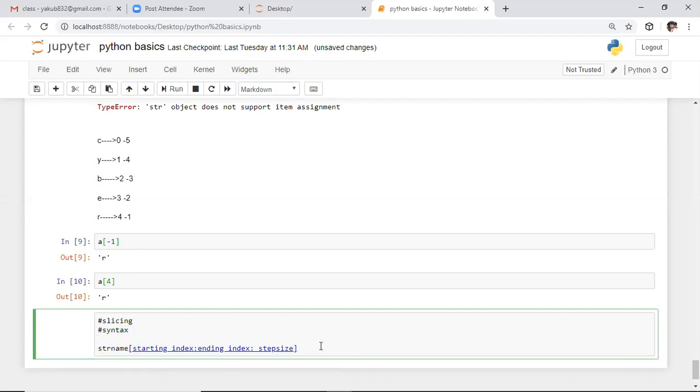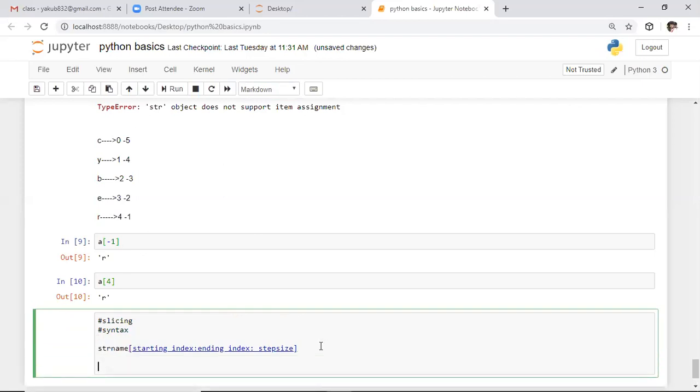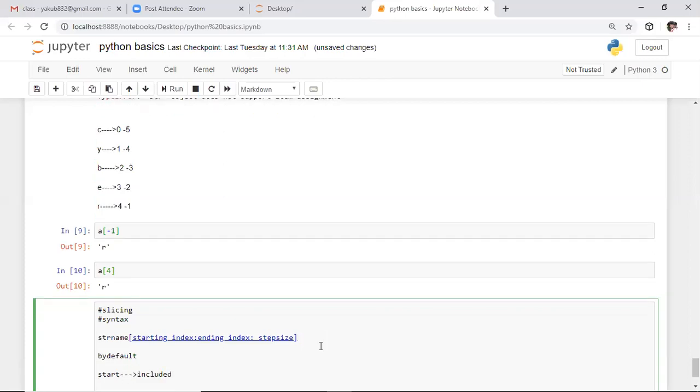After this, first we need to remember the default values. So what are the default values? By default, the starting index is always an included value. Coming to the ending index, it is always an excluded value.